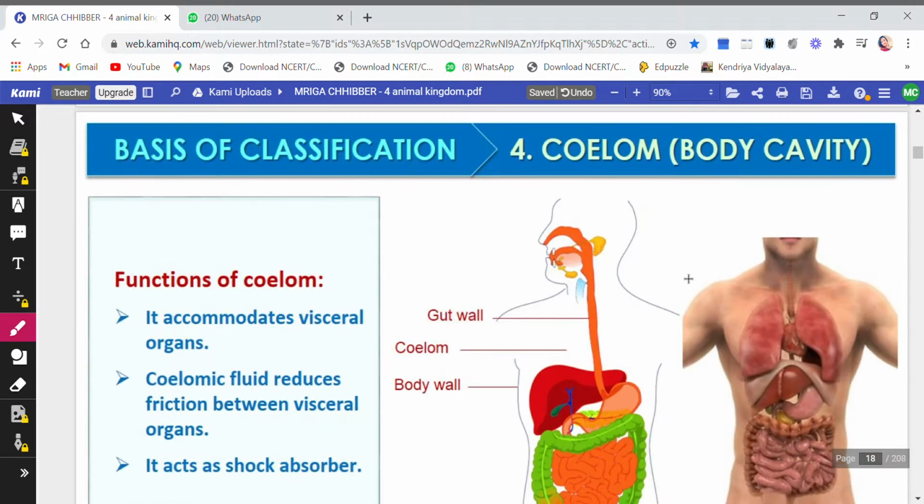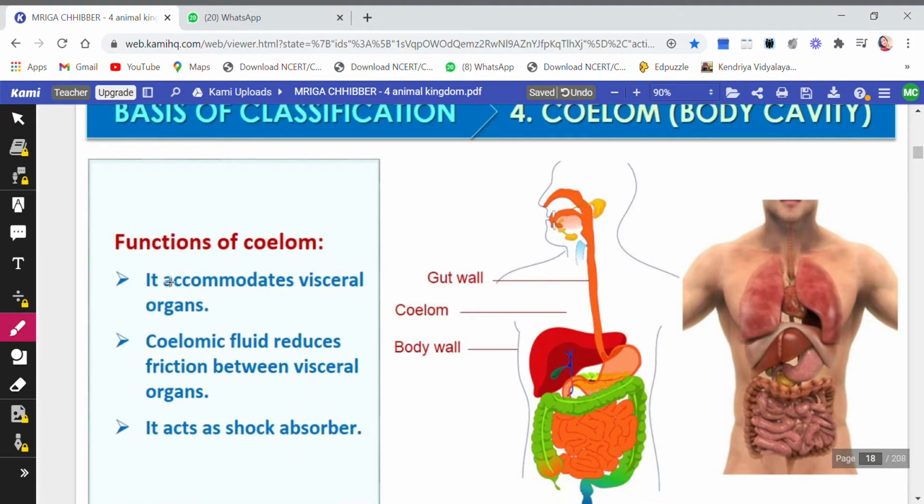Now, what is the function of coelom? You see, children, it is actually a space between the gut wall and the body wall. So what functions does this body cavity have? It accommodates visceral organs. Now, what are the visceral organs? The organs which are outside, like your ear, your nose, your hands, your legs, are outer organs.